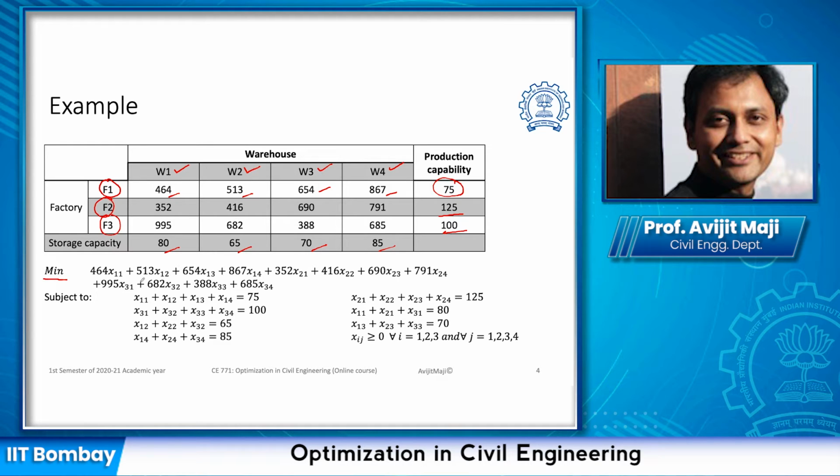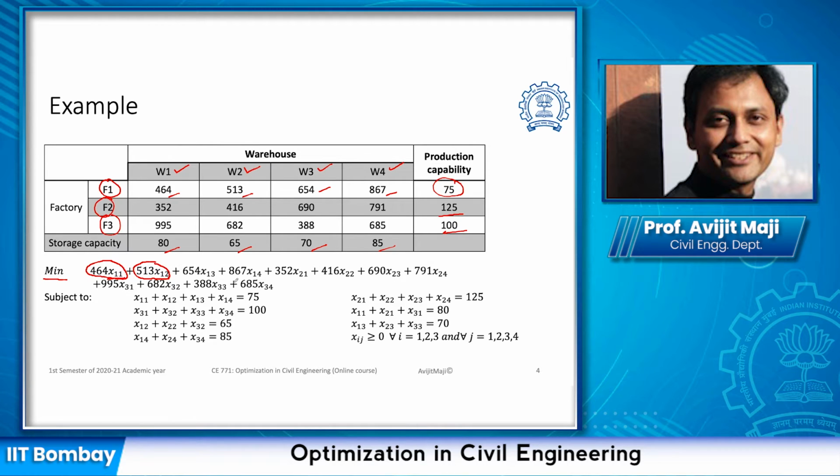If we assume that X11 units produced at factory 1 are being transported to warehouse 1, then the cost is going to be 464 times X11. Likewise, if X12 units are being transported from factory 1 to warehouse 2, then this is the cost.